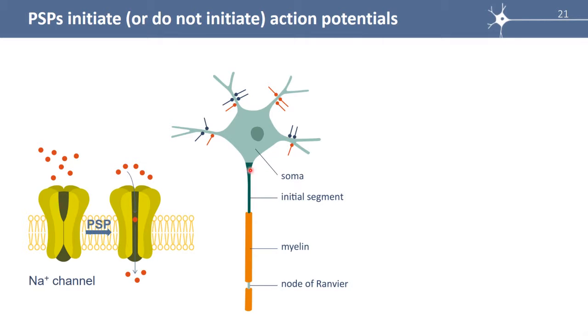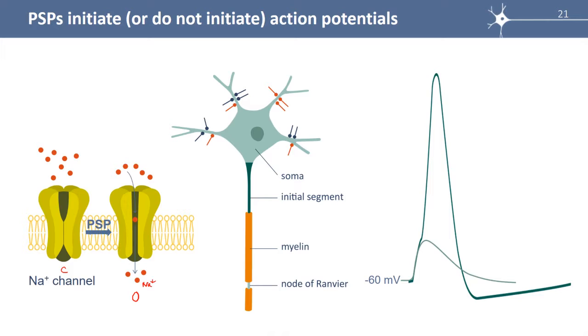If they open the sodium channels, it means that the sum of all the ePSPs and iPSPs reaches the amplitude of the opening of sodium channels. So here on the left, there is a closed sodium channel, and if the PSP, which is the sum of ePSPs and iPSPs, is of sufficient amplitude to open these channels, sodium ions go through and an action potential is initiated. So here the channel is open.